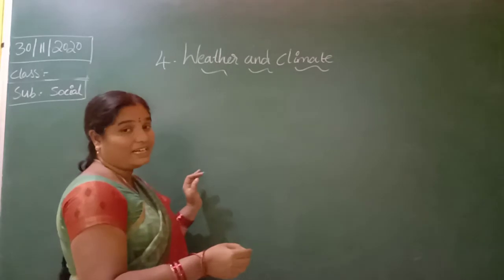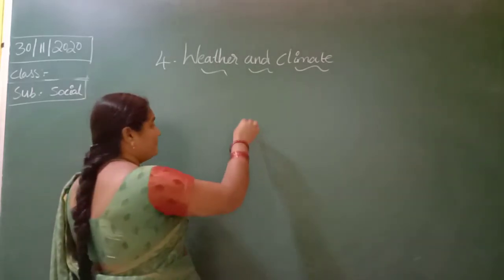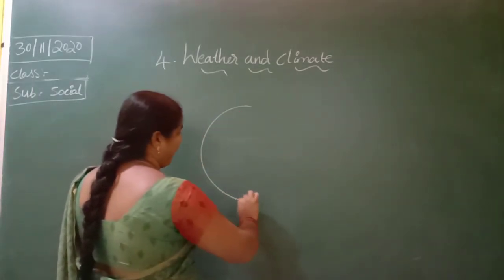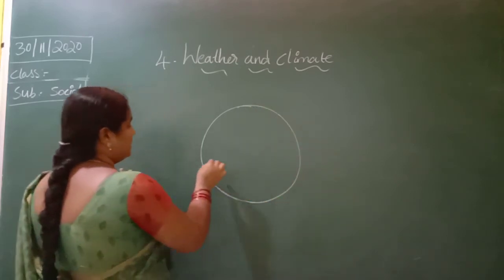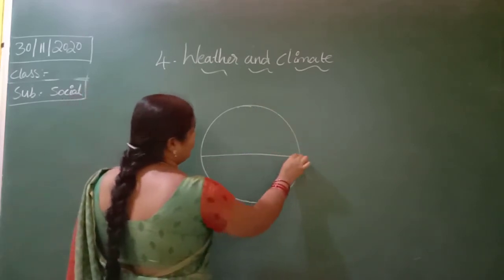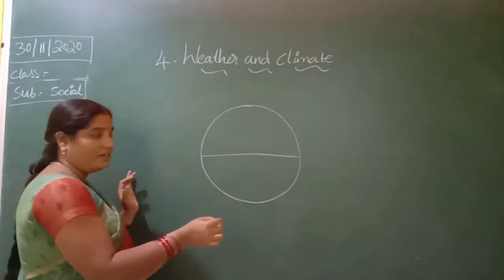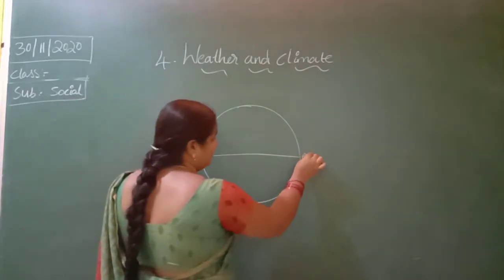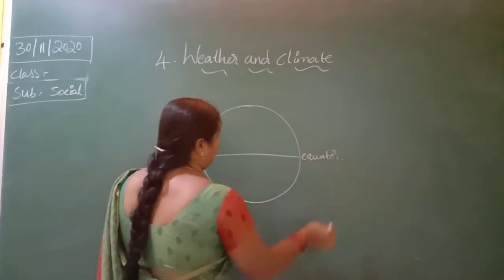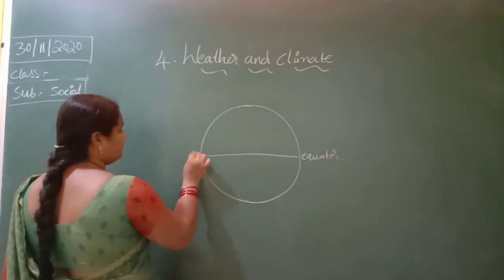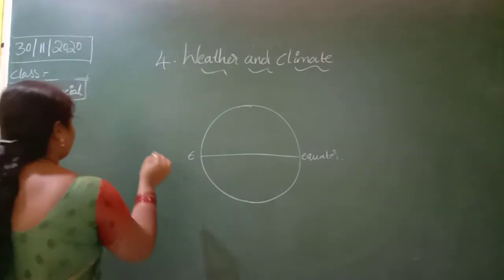Mostly we get the heat from the sun. This is a globe and this is the imaginary line, the equator.